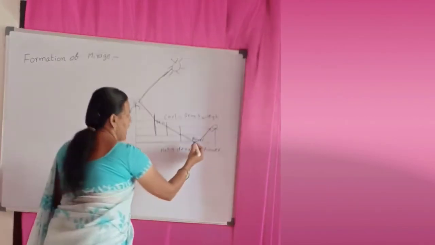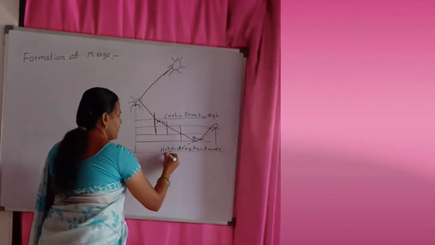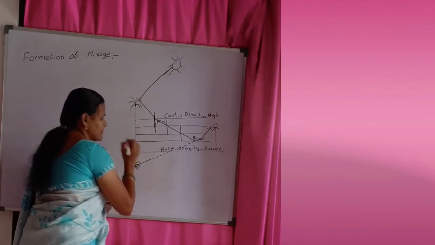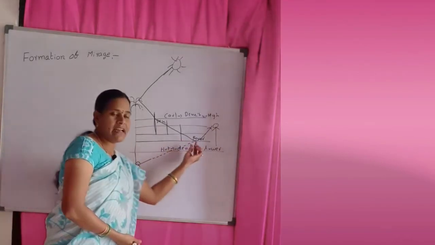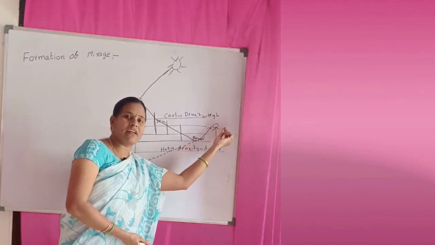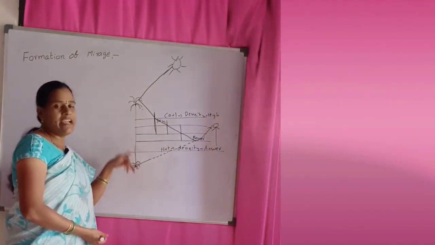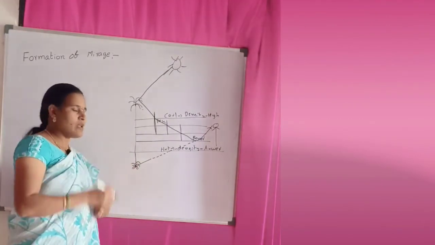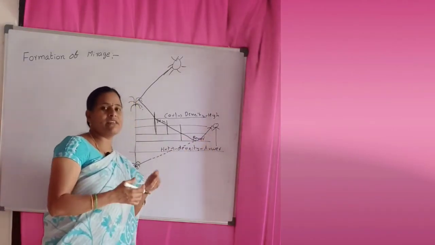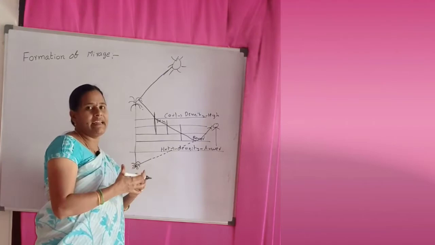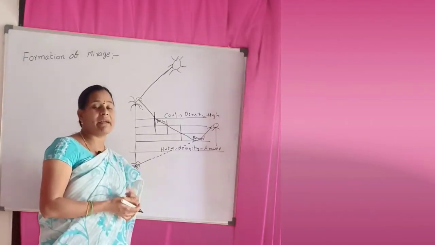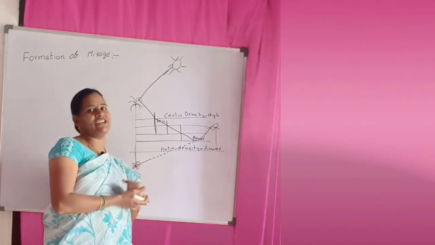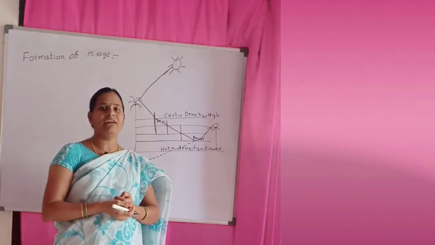It looks like the light is coming from this direction, so it feels like the tree is there. The ray of light which occurred by total internal reflection looks like it comes from an inverted image. So this is the optical illusion. By this a person is able to see the image of the object and concludes this is the object, but actually it is the image of the object, formed as a mirage. This is the formation of the mirage.